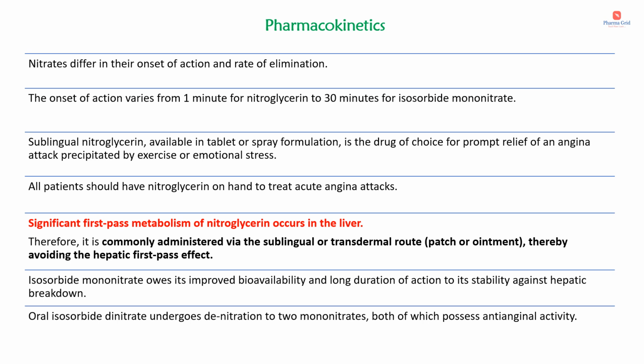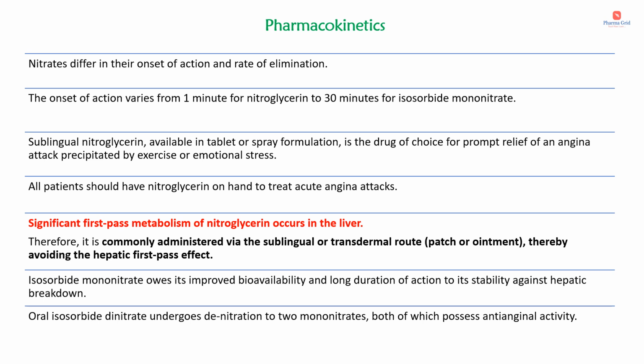Nitrates differ in their onset of action and rate of elimination. The onset of action varies from 1 minute for nitroglycerin to 30 minutes for isosorbide mononitrate. Sublingual nitroglycerin, available in tablet or spray formulation, is a drug of choice for prompt relief of an angina attack precipitated by exercise or emotional stress. All patients should have nitroglycerin on hand to treat acute angina attacks.